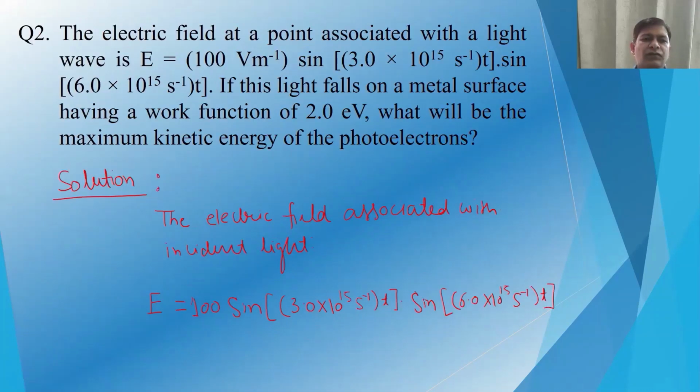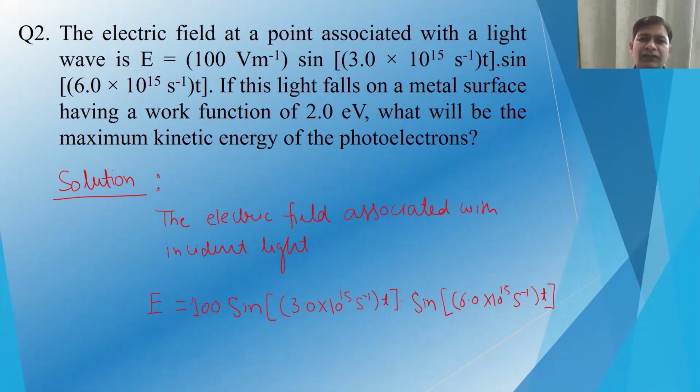Go to problem 2. It says that the electric field at a point associated with a light wave is E equal to 100 volt per meter times sine of 3.0 × 10¹⁵ second inverse times t, multiplied by another sine function, in the bracket 6.0 × 10¹⁵ second inverse times t.